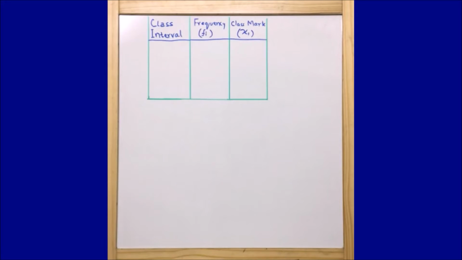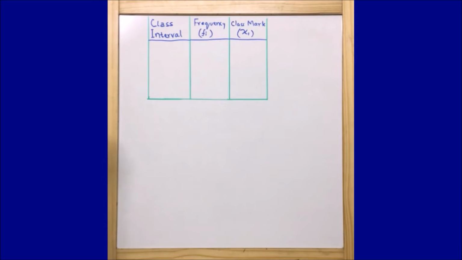For the time being, let us remember this much only, that the collection of data and analyzing and interpreting the data is known as statistics. Now, in our subject, what we are going to study here is how we need to find out the mean of a given data. So here we will see how to find out the mean of grouped data. In our previous classes we studied how to find out the mean of ungrouped data. Here we are going to see how we are going to find out the mean of grouped data.